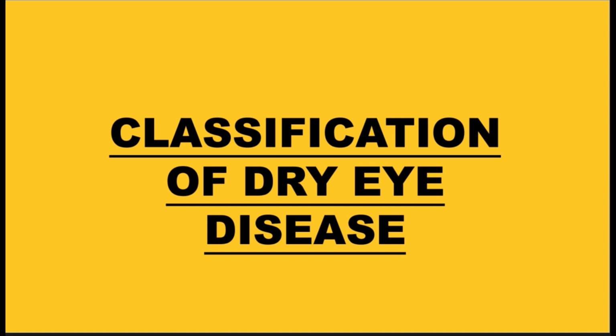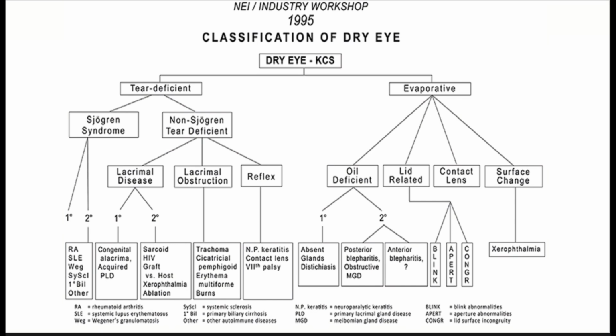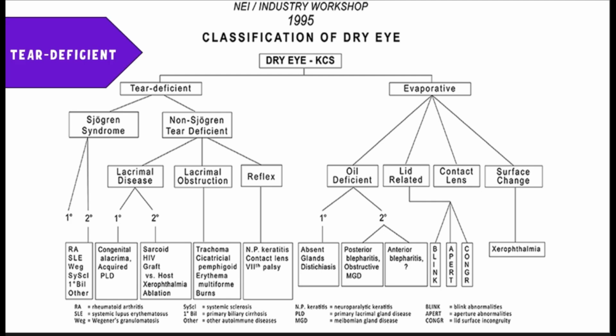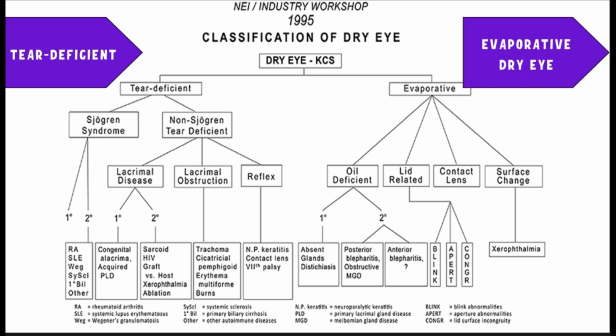So how is it basically classified? The first classification of the dry eye disease was given in 1995, and here, if you can see, very roughly, the dry eye disease has been classified into two varieties. One is the tear deficient variety, where the amount of tear secretion is reduced, and the second is the evaporative dry eye, where the amount of secretion is normal. It's just that the tear film will get easily evaporated, leading to the formation of dry eye disease, right? So this was the initial classification, which was further subdivided.